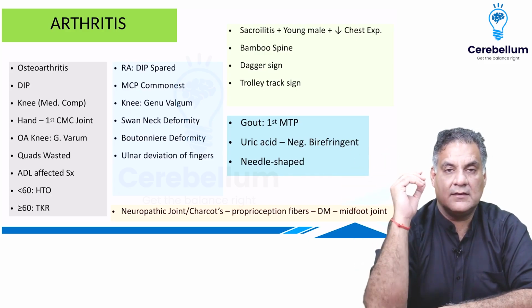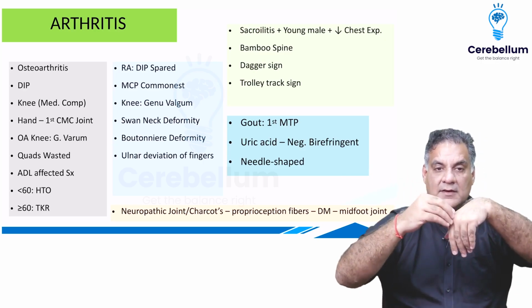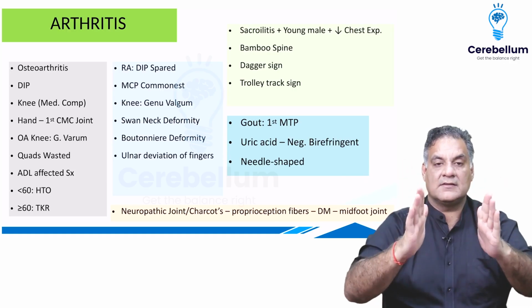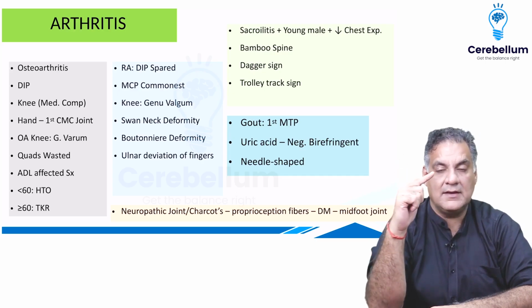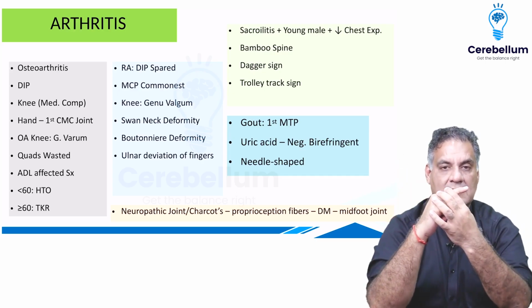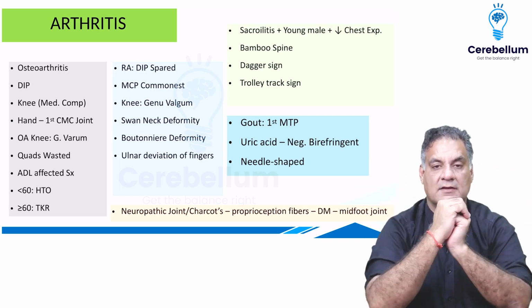Rheumatoid arthritis, RA. So these two joints are involved. DIP is spared. MCP is the commonest involved. Knee, valgus. Remember, in hand, deformities are very common in RA: the swan neck deformity, where the DIP flexes and the PIP hyperextends. The opposite is boutonniere deformity, and ulnar deviation of fingers.